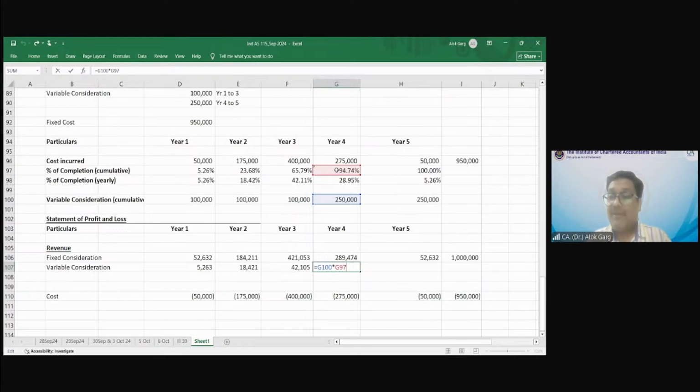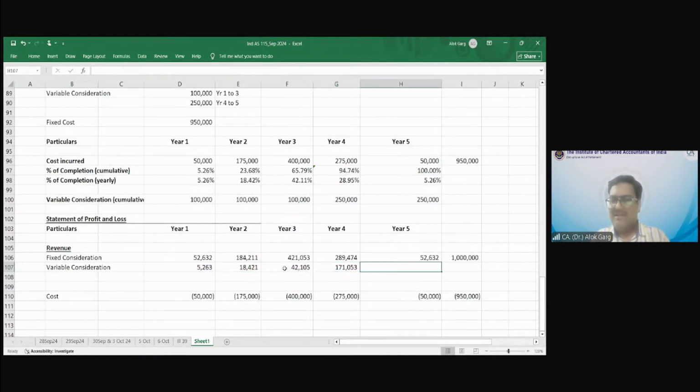Yes. But I have already recognized how much? 5263 minus this, right? Okay. So your revenue recognition is 1705. I hope you are clear on this.